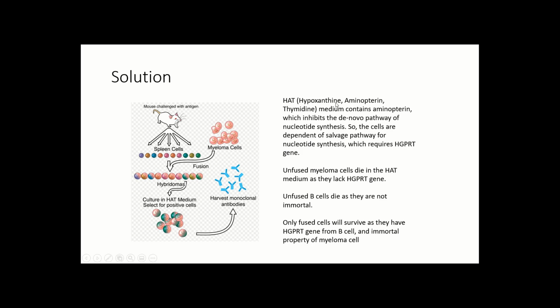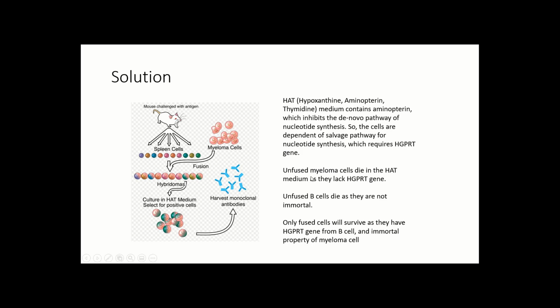So what is this HAT made of? HAT is composed of hypoxanthine, which is a precursor for DNA synthesis, aminopterin and thymidine. This medium contains aminopterin, which inhibits the de novo pathway of nucleotide synthesis. So now, since the media has aminopterin, the cells will be dependent on the salvage pathway for dNTP synthesis, and the salvage pathway requires the HGPRT gene. Only the B cells have the HGPRT gene.